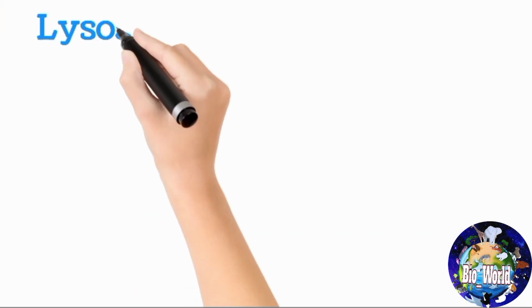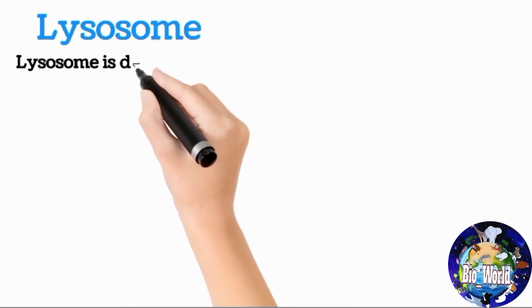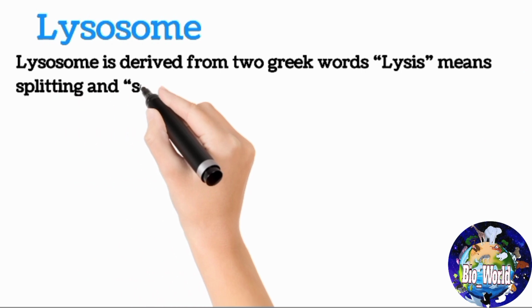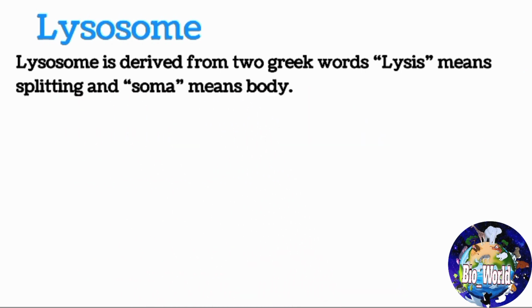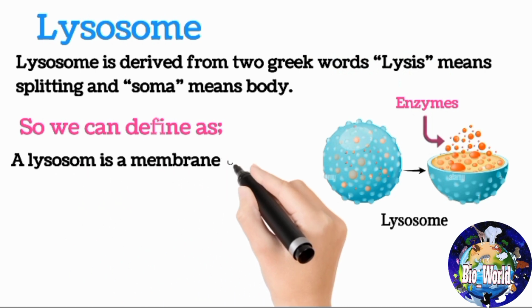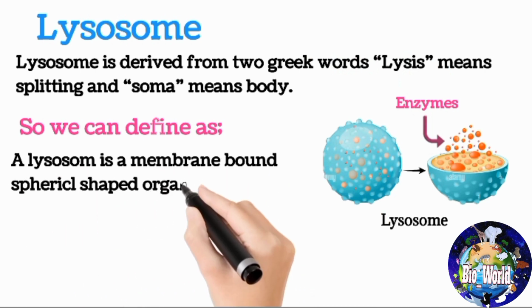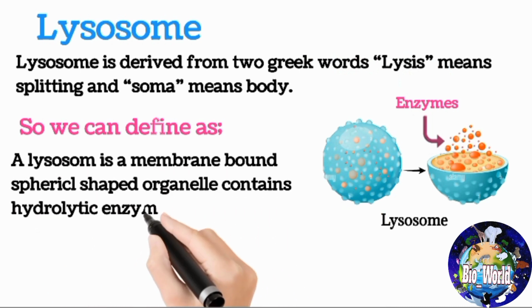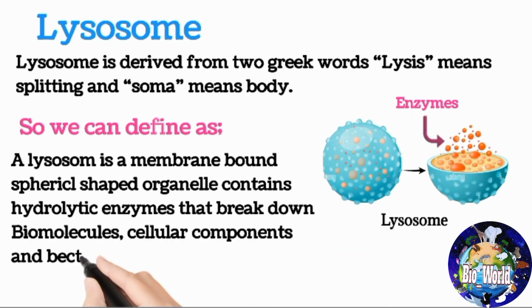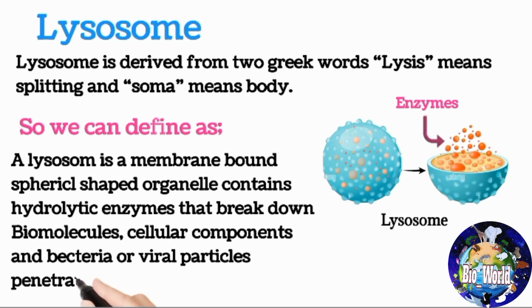Today in this lecture we are going to study about lysosome. The word lysosome is derived from two Greek words, lysis means splitting and soma means body. So we can define a lysosome as a membrane-bound spherical-shaped organelle that contains hydrolytic enzymes that break down biomolecules, cellular components, and bacteria or viral particles that penetrate the cell.